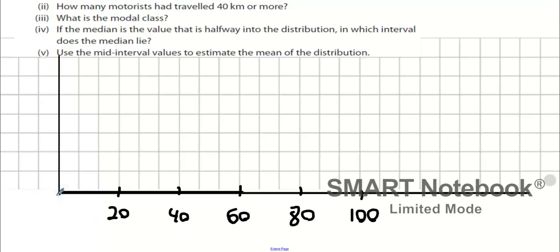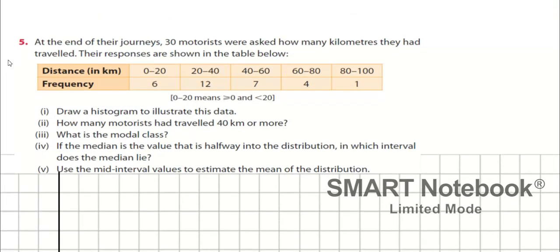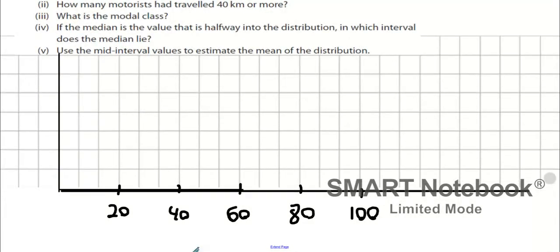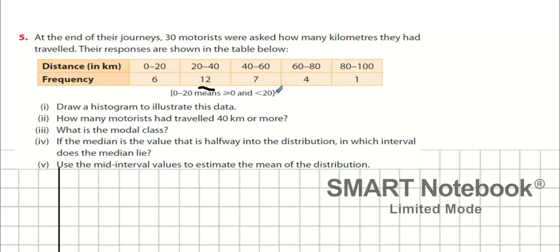Now, that is, what's that called? The speed, is it? Sorry, kilometers. So I have to label what it is. It's kilometers. Now, how high do I have to go up in the other axis? I have to go as high as 12.